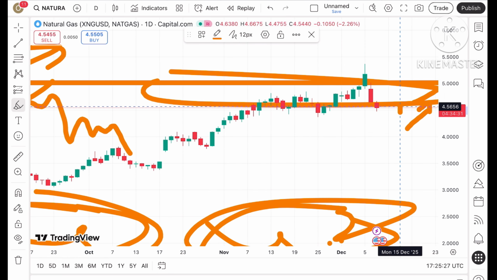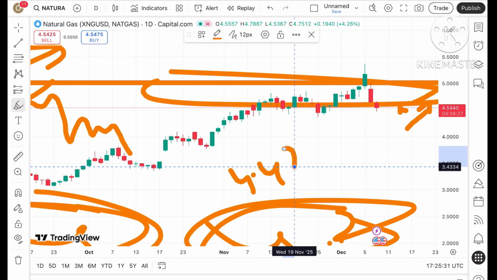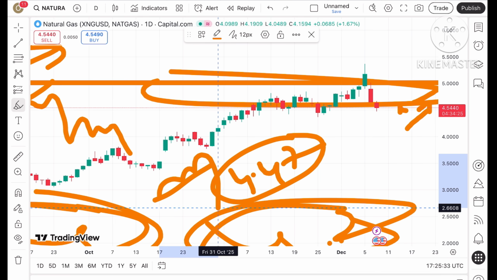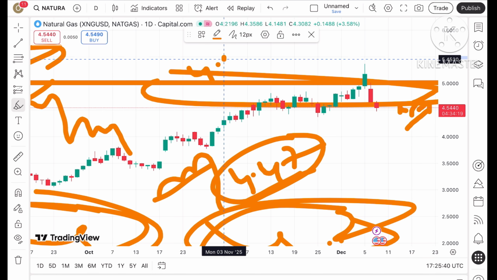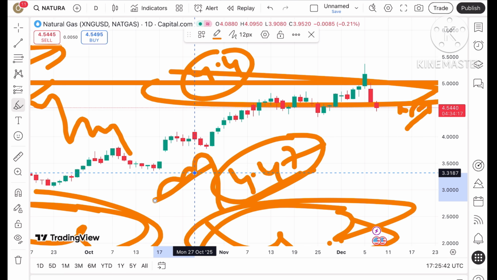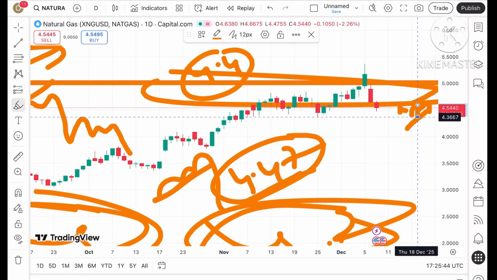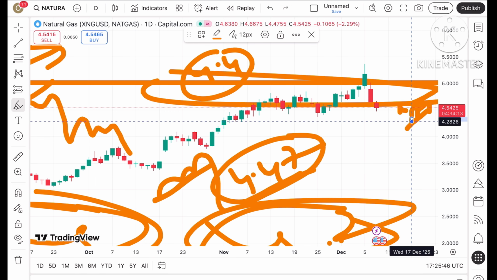Suppose the price starts coming down, it can come down towards 4.47, and this level is already weak, so if the price falls below this level, it can go further down, and after that it can move below a level of 4.4, which is also weak. So the price can fall further towards a level of around $4.3.